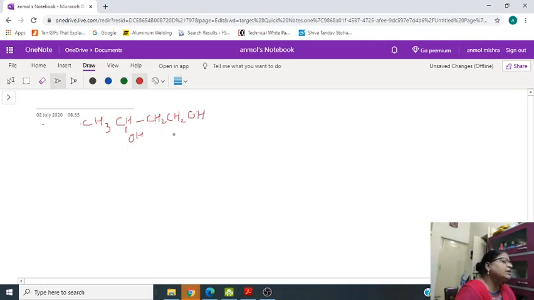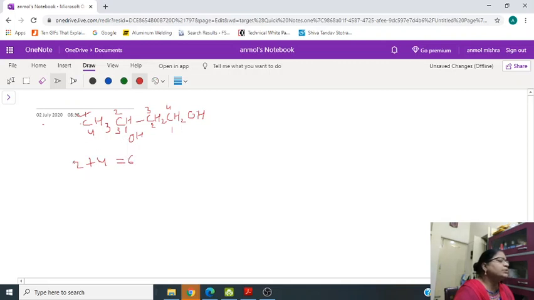Now I will tell you one more rule. If we start numbering from this side, it will be 1, 2, 3, 4. From this side also 1, 2, 3, 4. So this is called the sum of locants rule. We add the positions of the functional groups. From the top we get 2 plus 4, which is equal to 6.